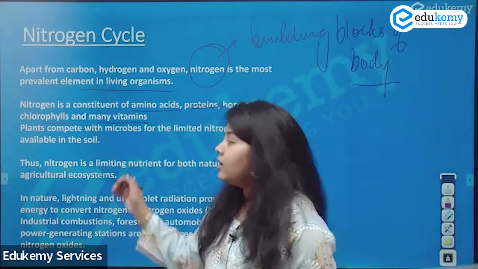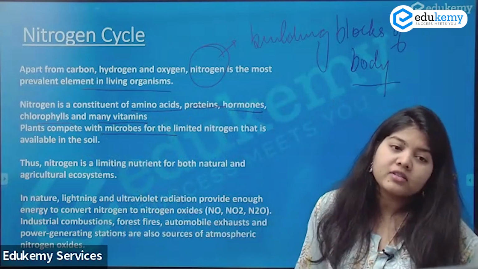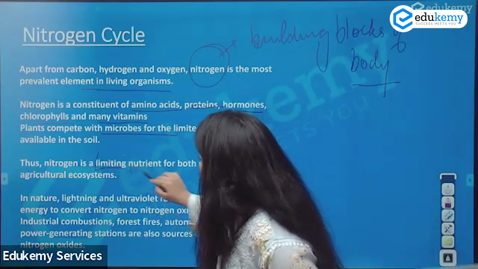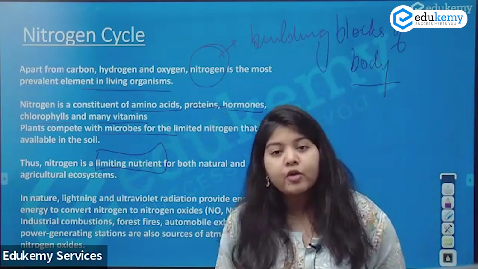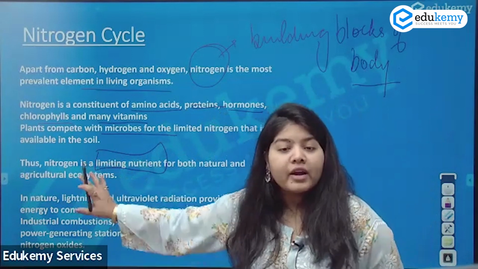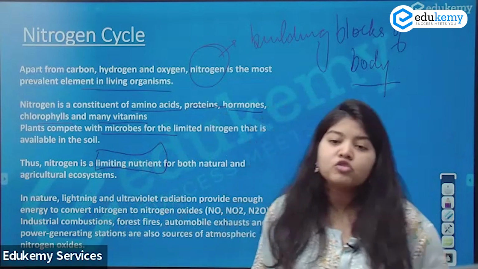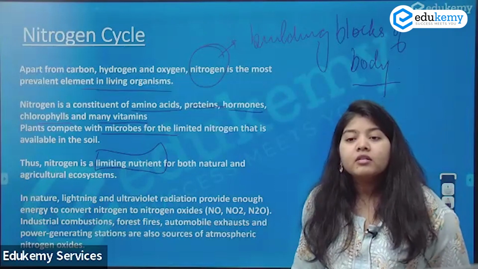Plants compete with microorganisms for the limited nitrogen that is available in the soil. So nitrogen is the limiting nutrient. After understanding abiotic and biotic factors, do we understand the limiting nutrient here, or the limiting factor? We have understood how water plays a limiting factor, right?